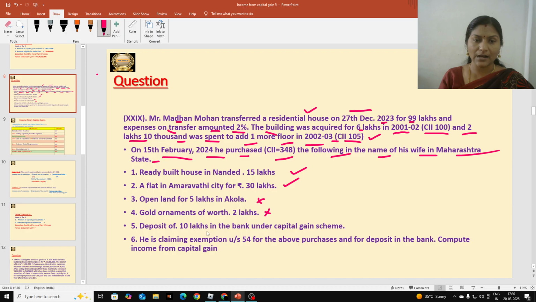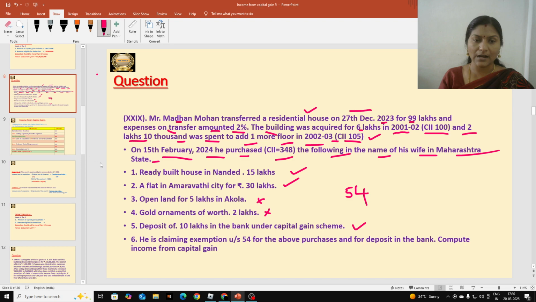And the deposit of 10 lakhs in the bank under the capital gain scheme is allowed as deduction. So under section 54 we are going to allow 3 deductions: the first one is 15 lakhs, the second one is 30 lakhs, and the third one is 10 lakhs. Total 45 plus 10, 55 lakhs, we are going to give as deduction. And remember one point, students: whenever he deposits in the capital gain scheme, that is eligible for deduction only up to 2 crores. Here it is 10 lakhs only, so we can take it. Okay, hope this is clear.